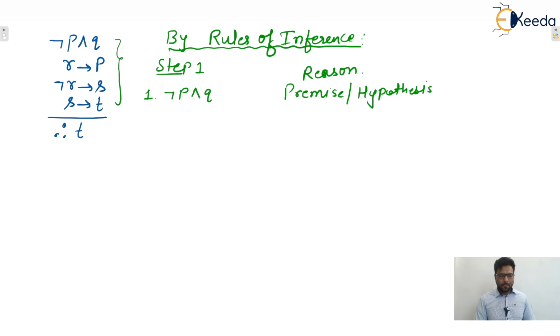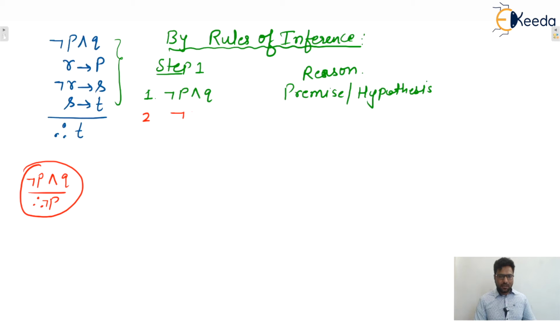Now if we apply the simplification rule: P and Q, therefore we can say that P. That was your simplification rule. So instead of P, here negation P is there, so it is also negation P. So what will be the conclusion?